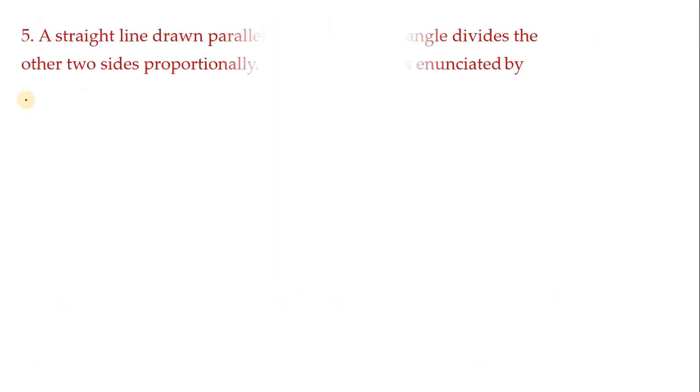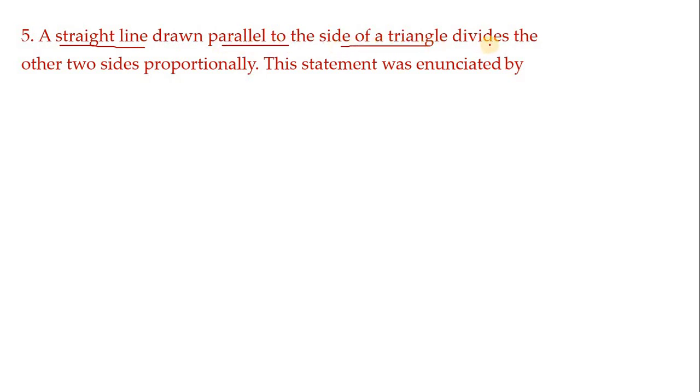Next, let us move on to another one. So very simple one. Try to answer this yourself. A straight line drawn parallel to the side of a triangle divides the other two sides proportionally. This statement was enunciated by. Children, first understand the statement.